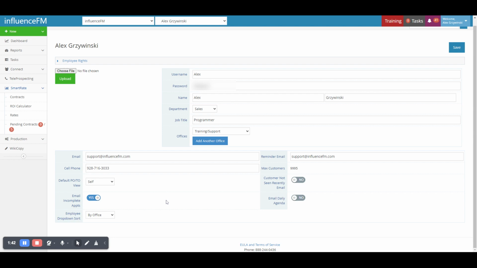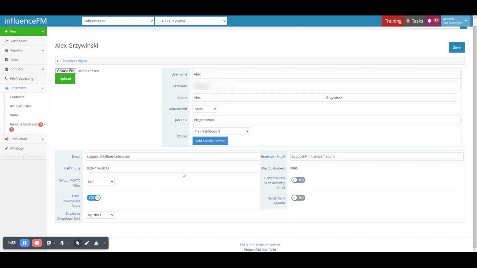If you have multiple email addresses that you would like it to go to, you can separate them with a semicolon. So you would put your first email address and then semicolon the second email address. And this works for both the email and reminder email fields.